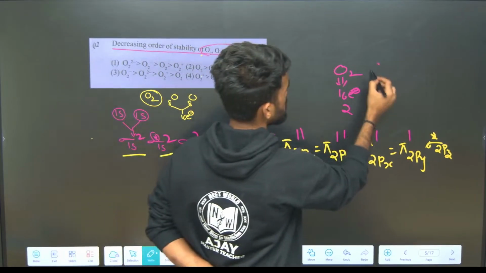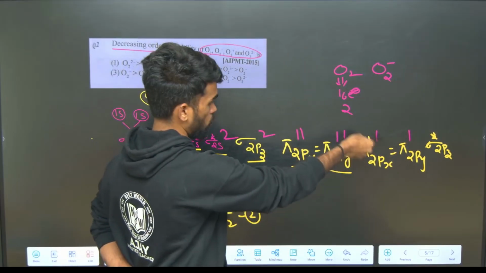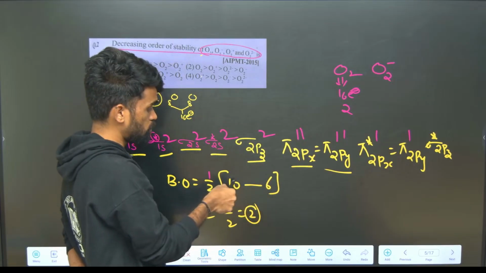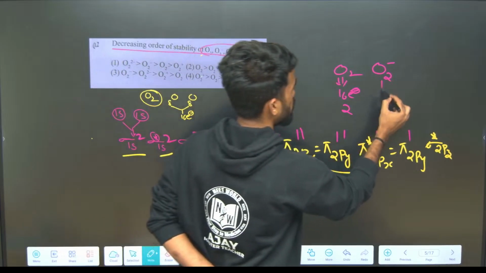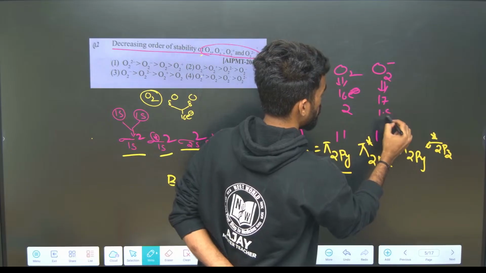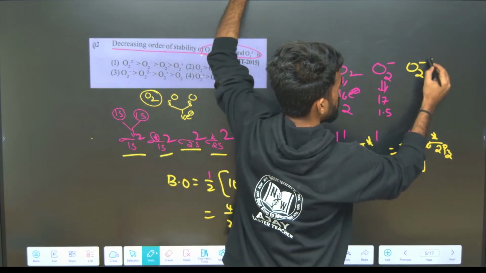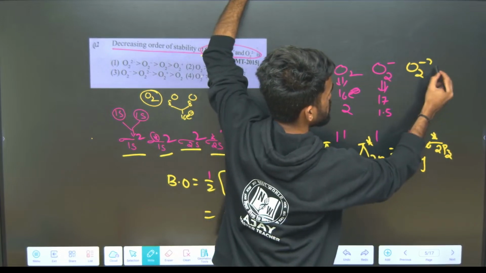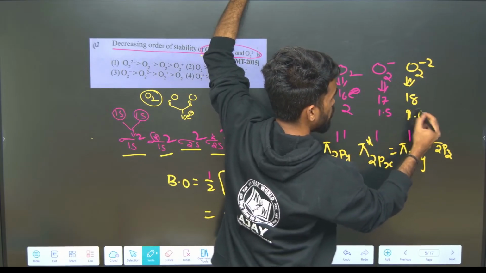If it is O2 minus, the 17th electron again goes to anti-bonding, so anti-bonding electrons are increasing now. So it becomes 10 minus 7, that is 3 by 2, which means you get 1.5 here. Use this trick I will tell you. Like this you find bond order. If you get 18 electrons, decrease by half, it becomes 1.0.